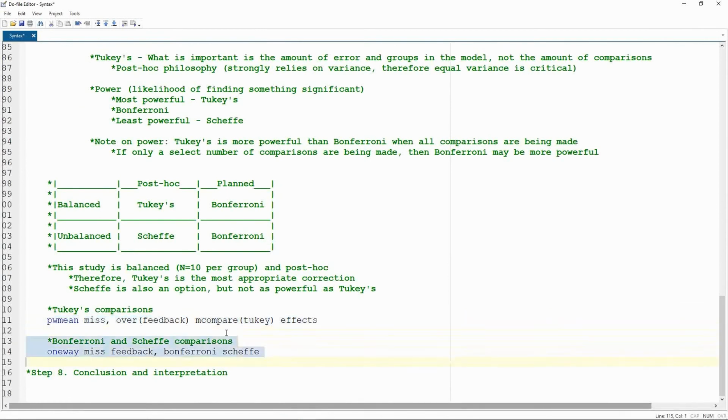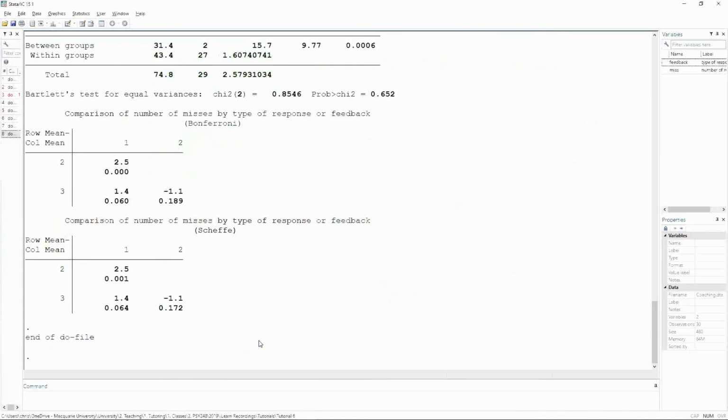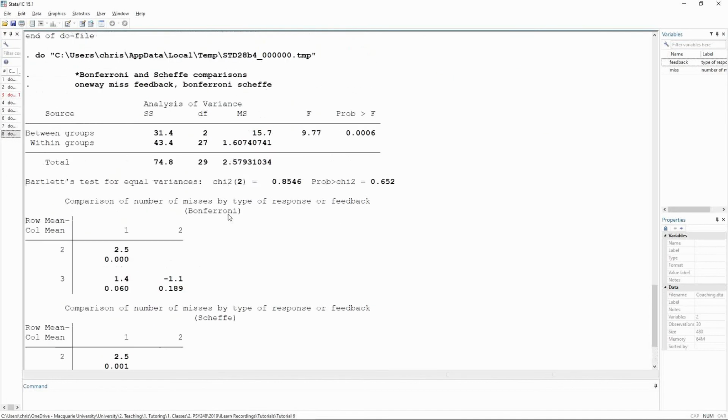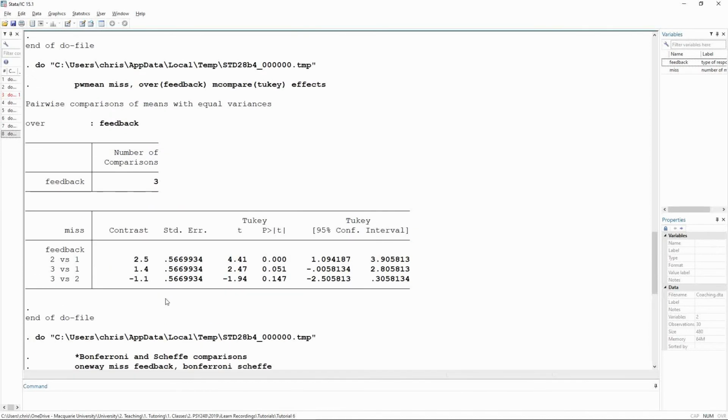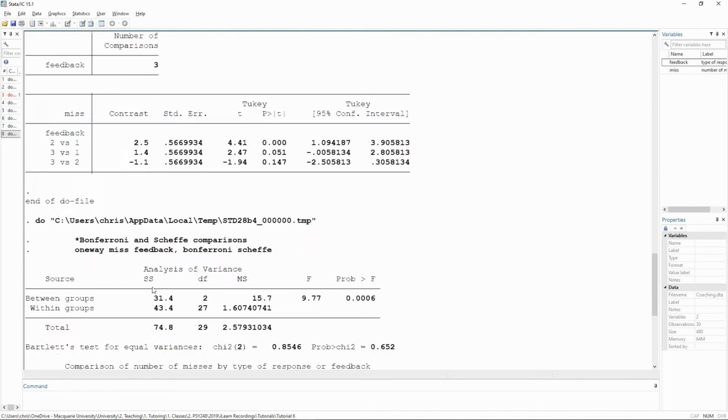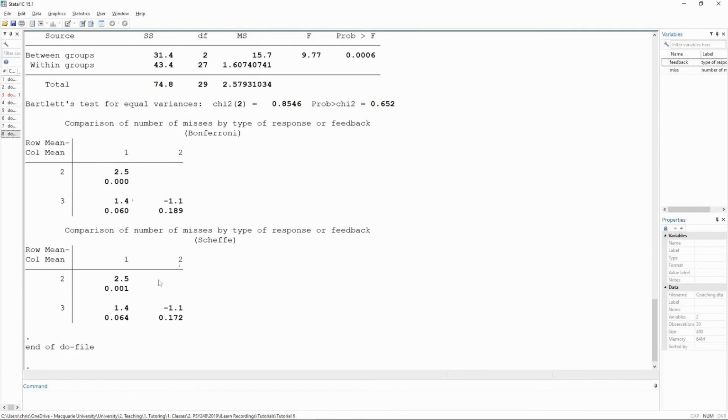Now, just as a comparison, let's run the Bonferroni and Scheffé adjustments as well. So now we're using the one-way syntax, and we're just going to add in the subcommands Bonferroni and Scheffé. So this is our ANOVA up here. And then the Bonferroni and Scheffé are down the bottom. Here we see Bonferroni, and then we see the Scheffé adjusted comparisons. And so what we see is, in each of these, we can see the contrast values, 2.5, 1.4, -1. These are the same as what we got up here, 2.5, 1.4, -1. But we get different p-values.